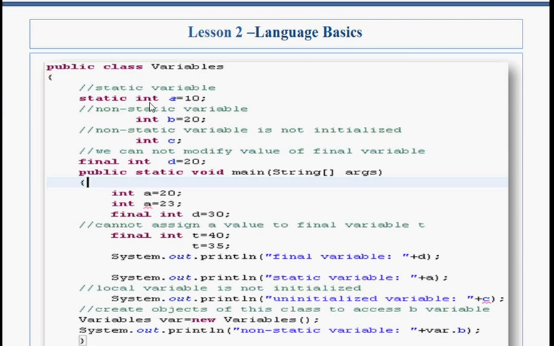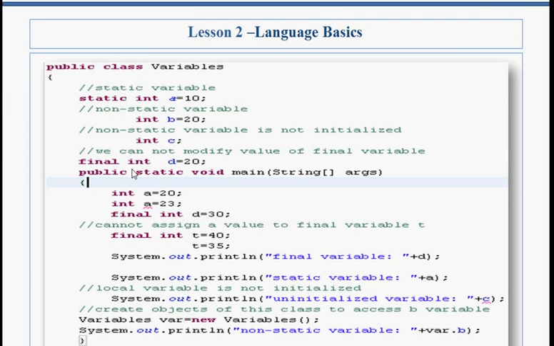For static variable, there is no need to use any object to access this. We can directly access by using the class name, or if it is present in the same class, then there is no need for a class name.